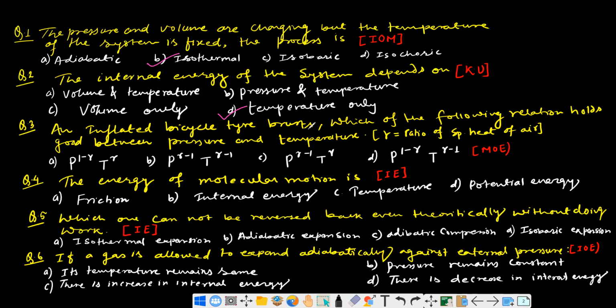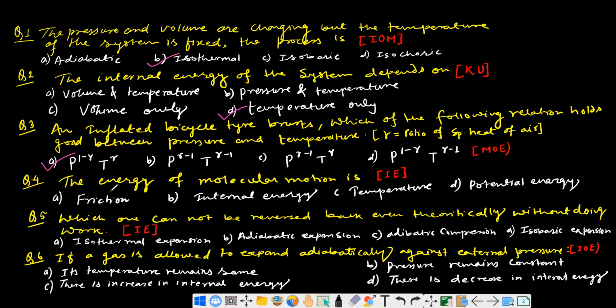So in adiabatic process, pressure and temperature are varied as P power 1 minus gamma and T power gamma. This is the direct answer. So you have to remember all the three equations of state of adiabatic system, PV, TV, and VP.